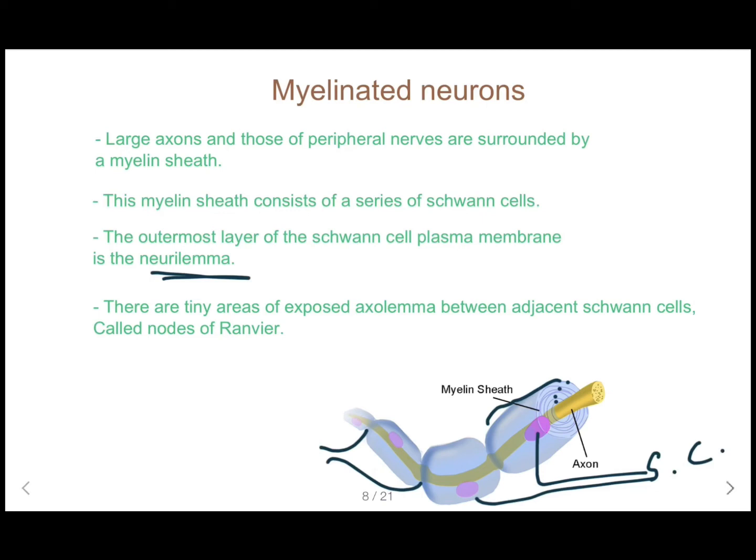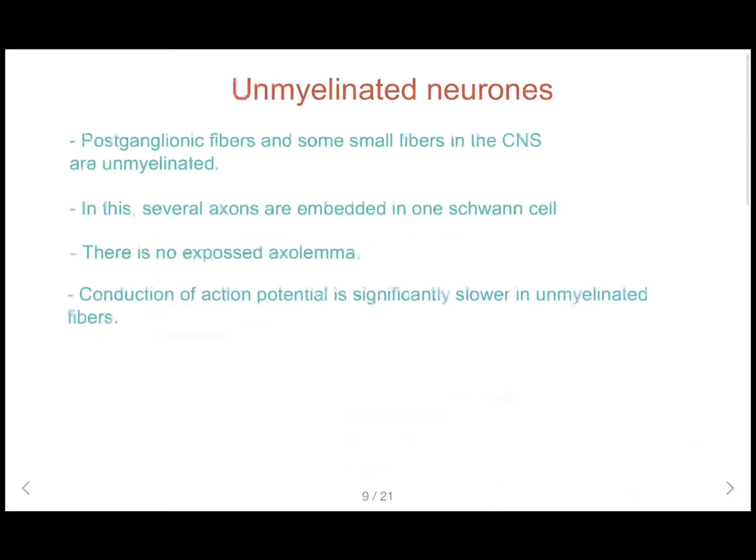So let's move on to the unmyelinated neurons. Postganglionic fibers and some small fibers in the CNS are unmyelinated. In this, several axons are embedded in one Schwann cell. If you think these are the axons, a number of axons are embedded in one Schwann cell like this.